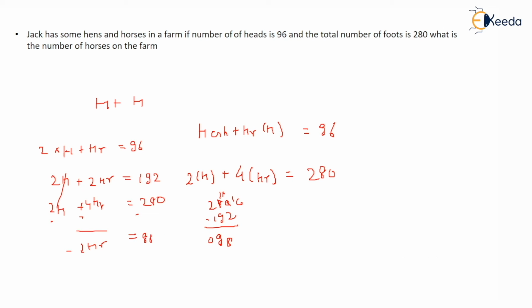So 88 equals 2HR. This is minus minus, so minus minus cancels. HR equals horse, you get the horse value as 88 divided by 2. So 44 horses are there. 88 by 2, that means 44 horses. The remaining will be hens. So 96 minus 44 gives the number of hens. So hens will be 52. 52 hens and 44 horses are there. This is how you need to solve the equation. Thank you.